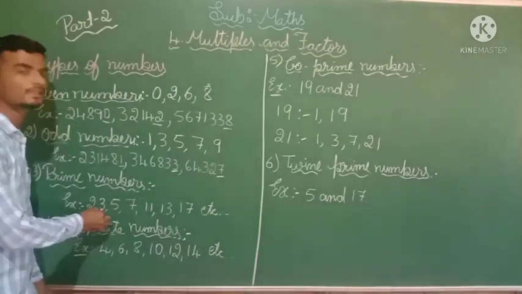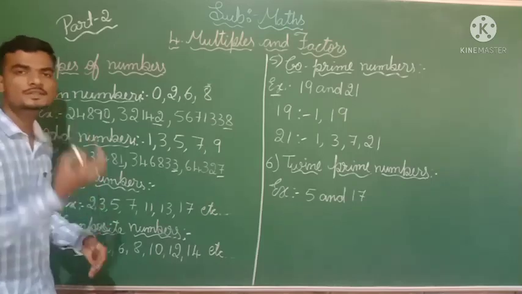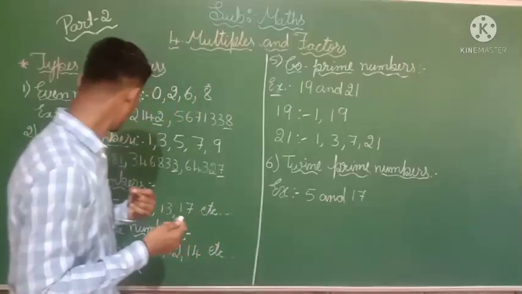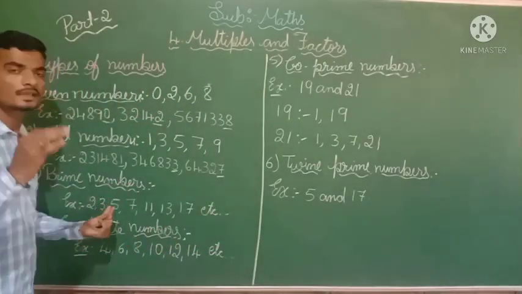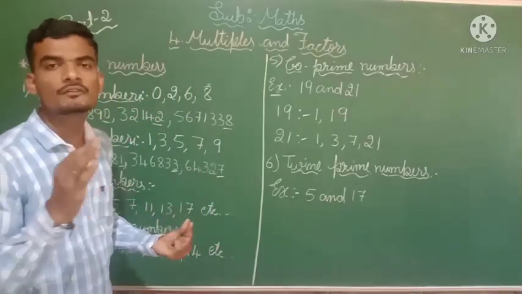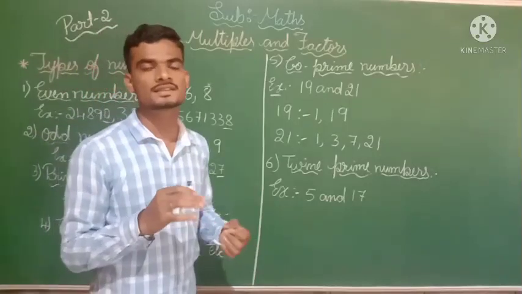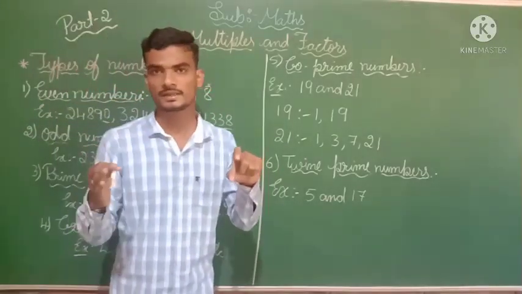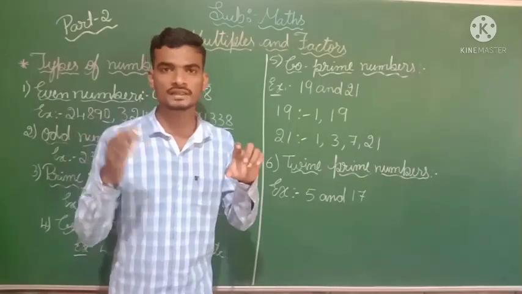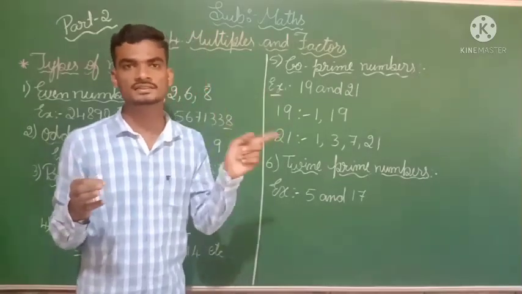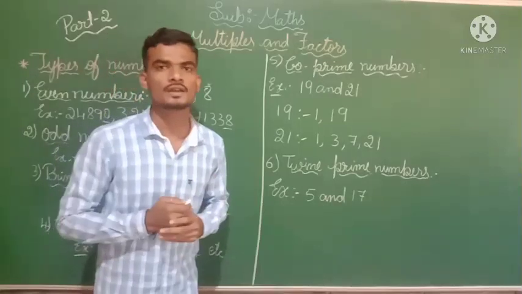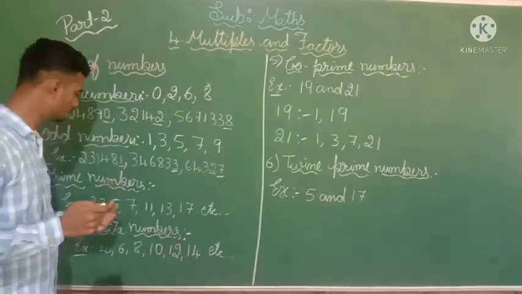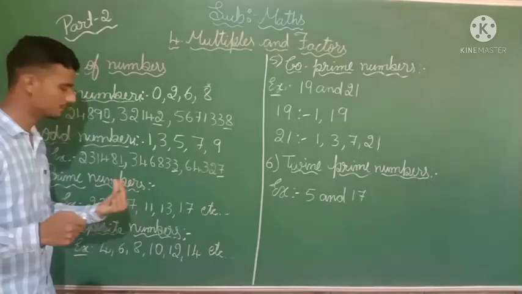Now next I have written 3 here. 3 is also a prime number. How can you tell it is a prime number? That is 3 ones are 3, 1 threes are 3. See here, except these two you will not find 3 in any table. In any table will you find 3 except 1 threes and 3 ones? No, you are not finding. So it has only 2 factors. So it is also a prime number.